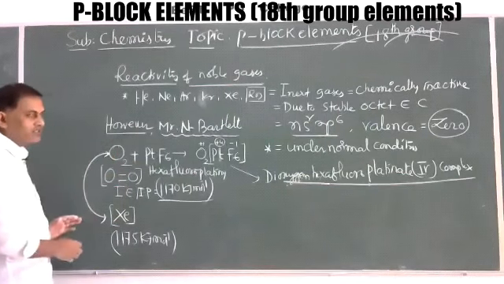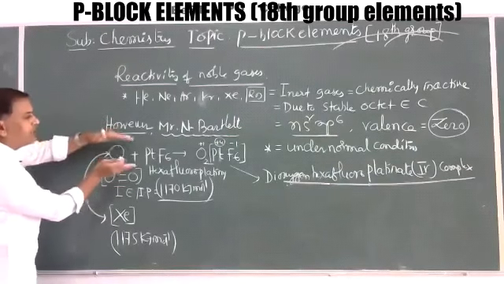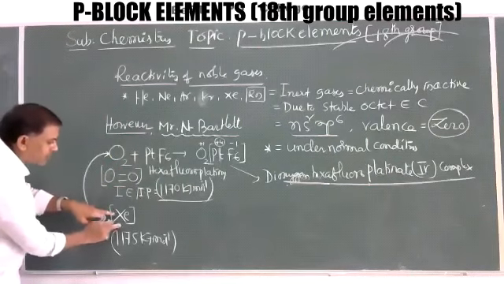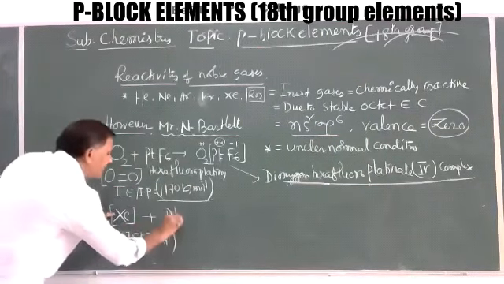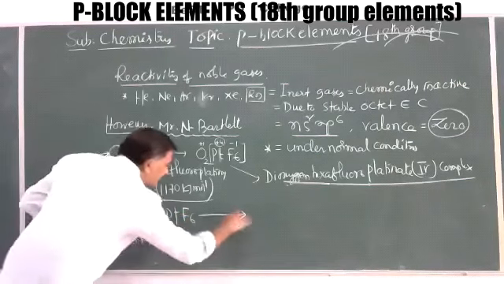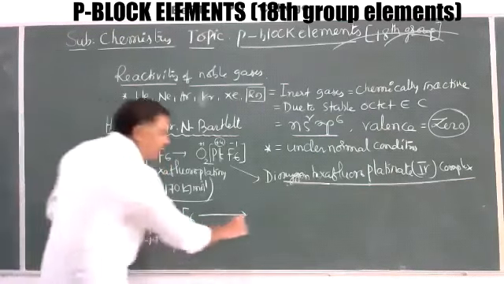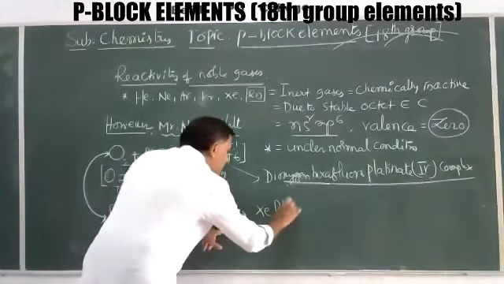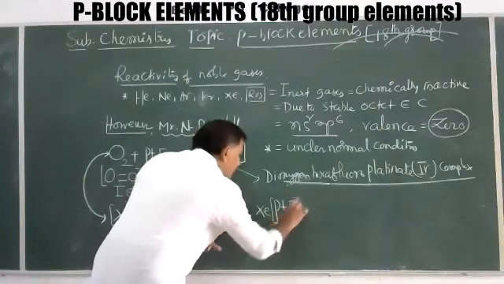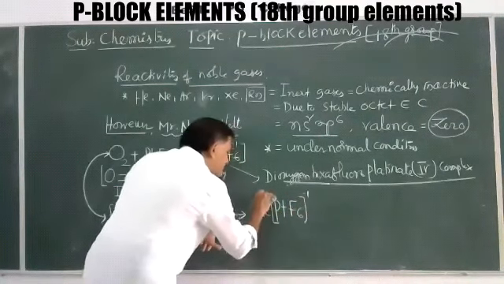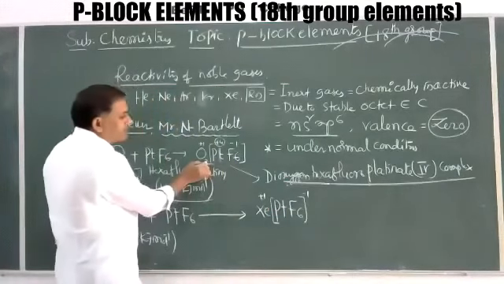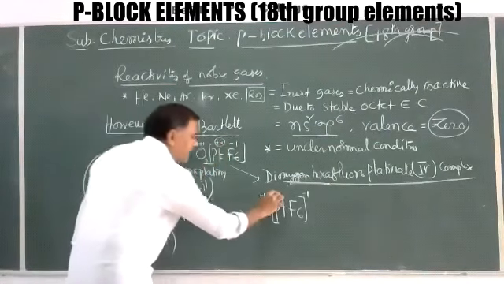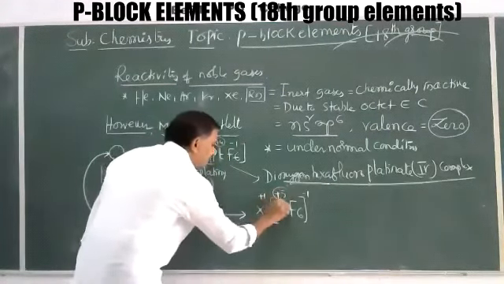On the basis of this, after the preparation of this O2PtF6, Mr. N. Bartlett created a reaction between xenon and PtF6. It gives an orange crystalline solid substance, that is XePtF6. Now this is the -1, this is the +1. But here oxygen 2 are there, +2, -6, +4. But here the platinum oxidation state is +5.